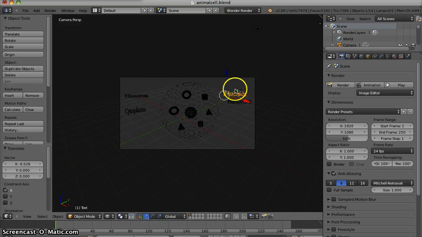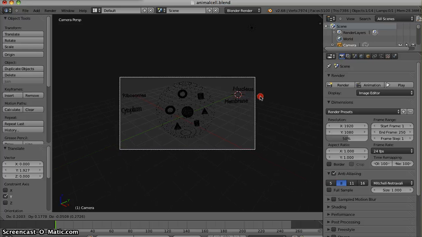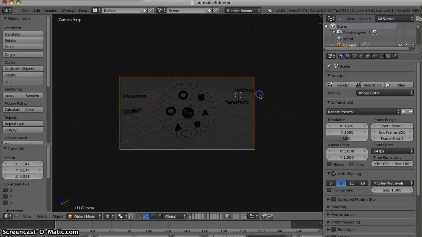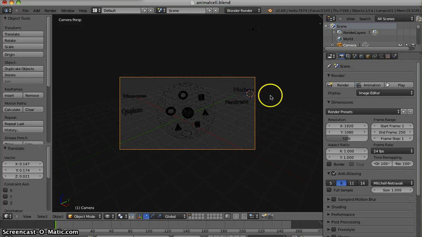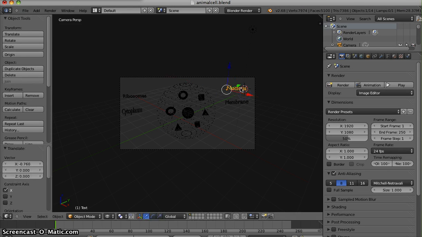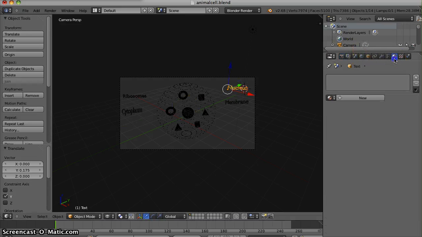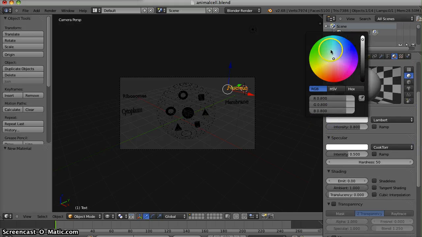Once you're done editing these words, now we can add colors. So go to Materials, New, and like we did before with the objects in the cell, add colors.